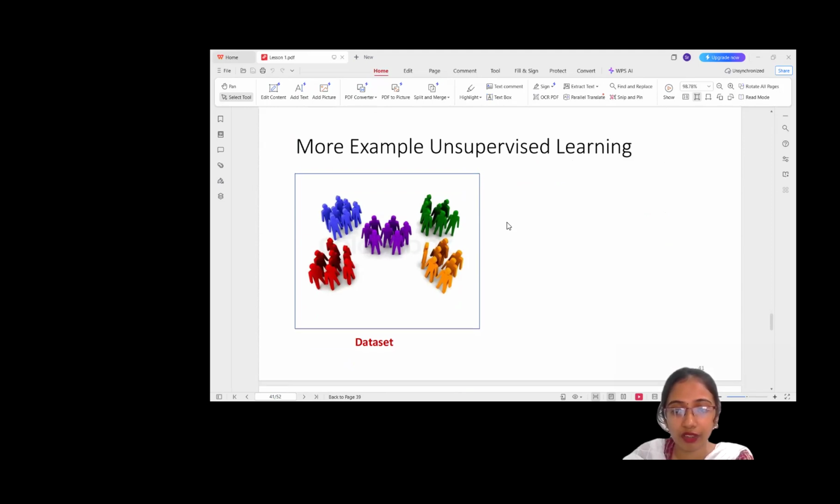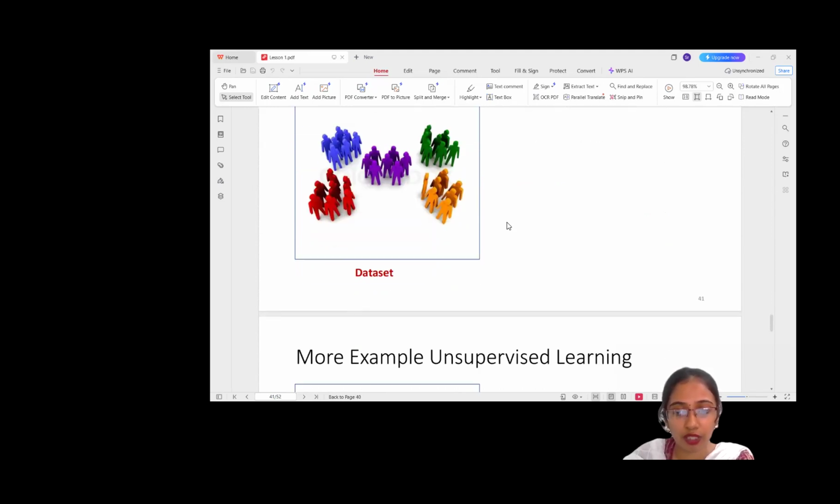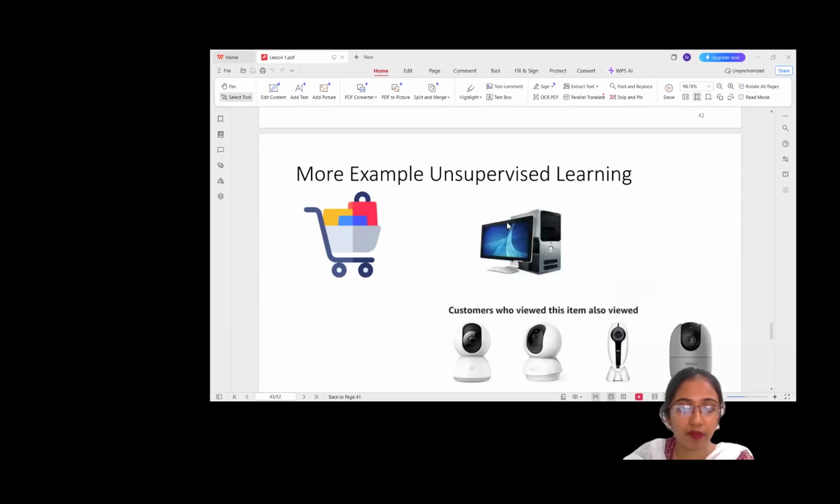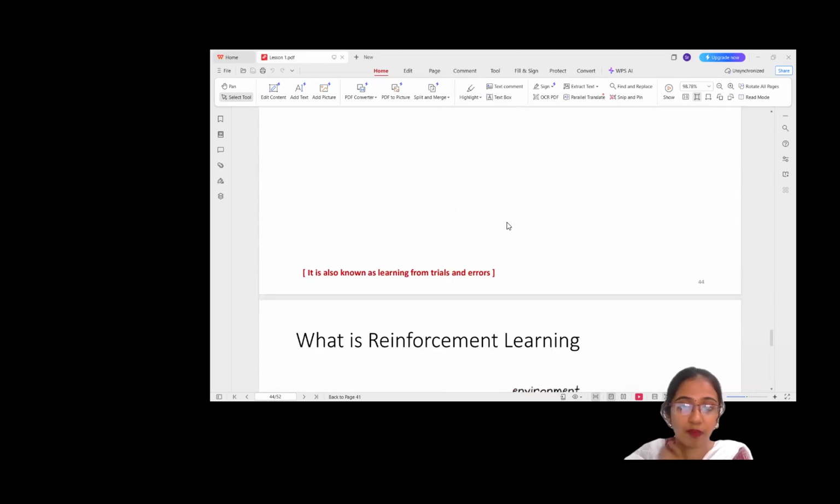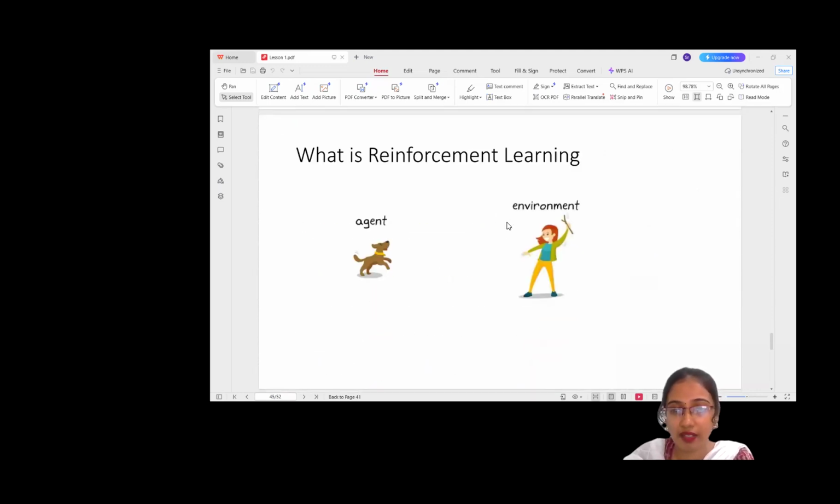So, in simple words, unsupervised learning is finding patterns from unlabeled data. Now, next one is reinforcement learning. Finally, we have reinforcement learning, which is learning from trial and error.